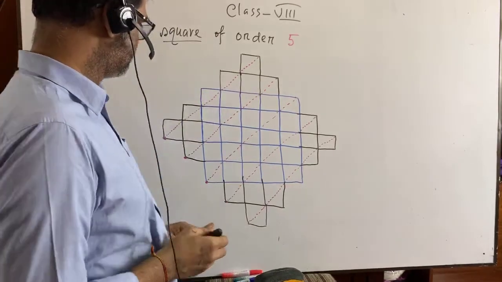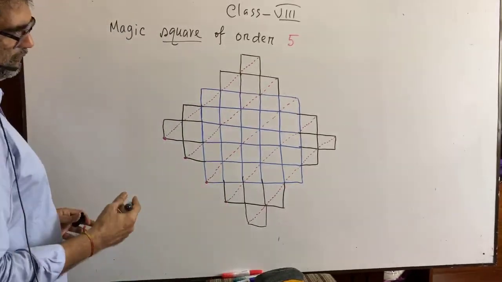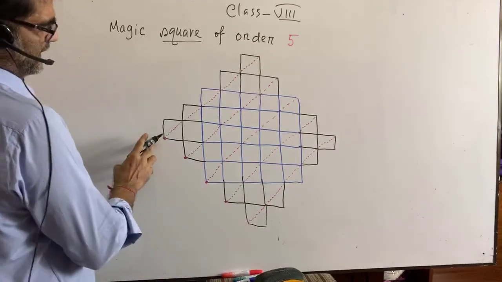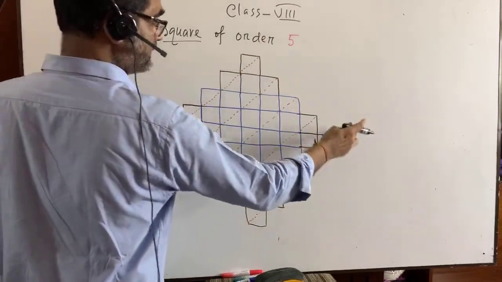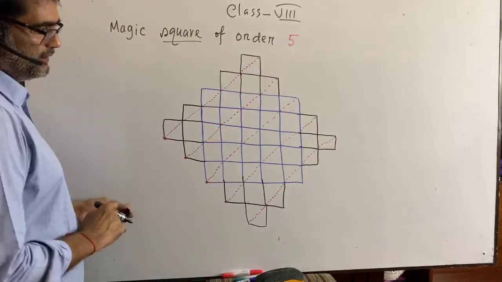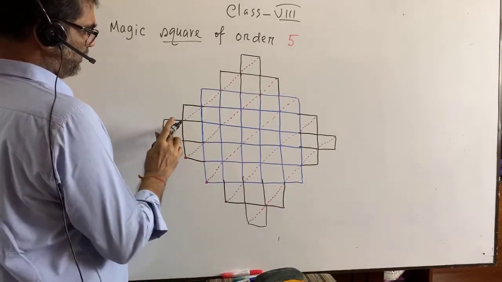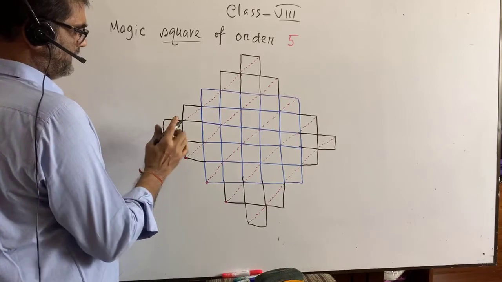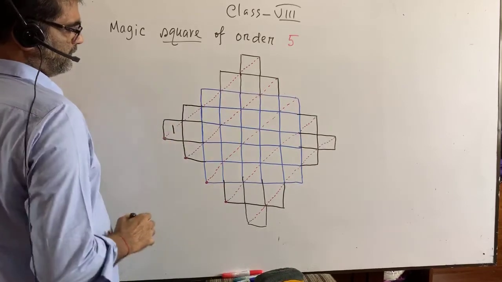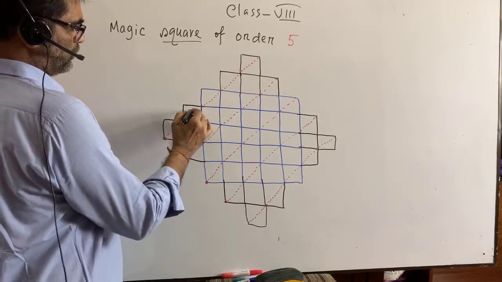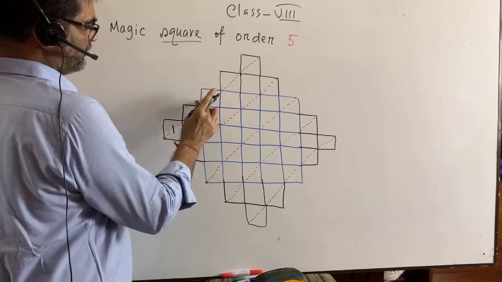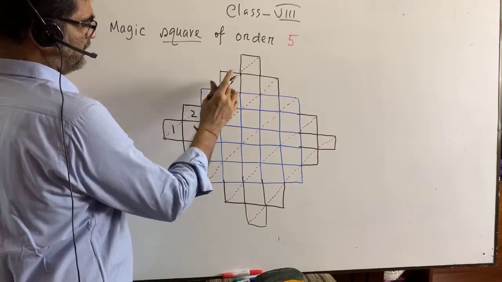Now you see, from this end or this end or this end, we have 4 ends here. We start giving numbers by 1. Write down 1, 2, 3.